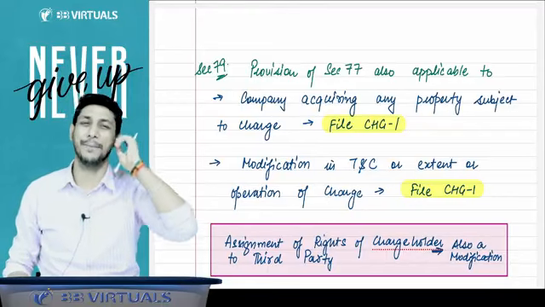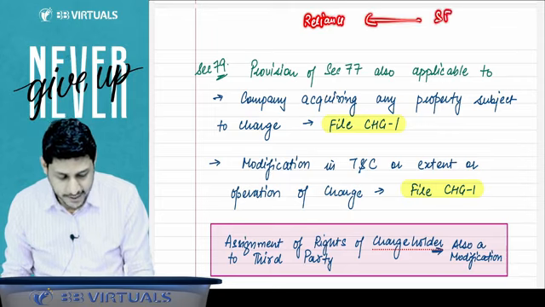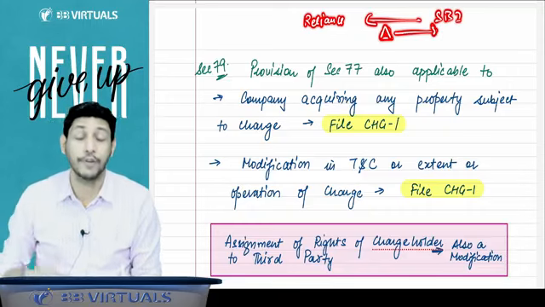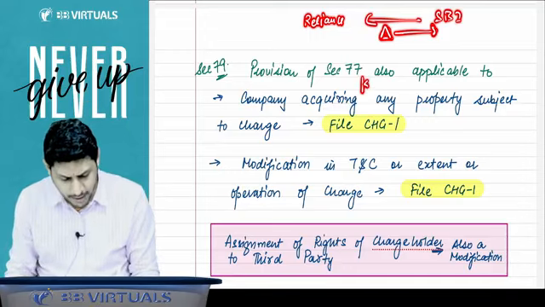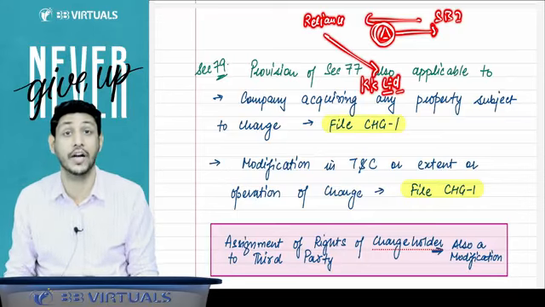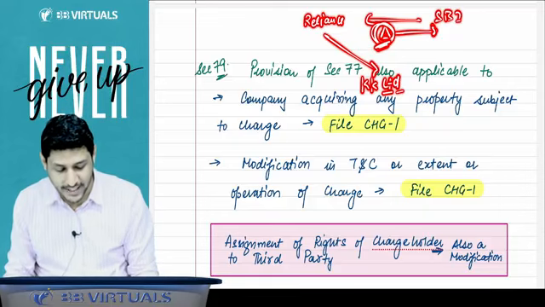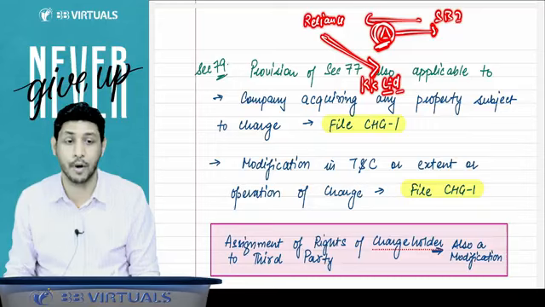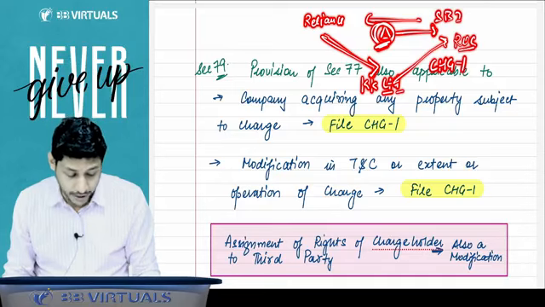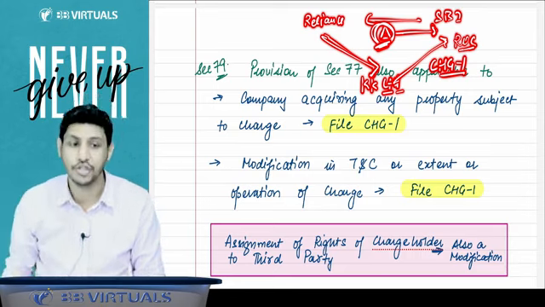Sir, please explain with an example. For example, there is a company, Reliance. Reliance has taken a loan from the SBI and created a charge in favor of SBI on some asset. Now there is a company called KK Limited. KK Limited purchased the same asset on which the charge was already created. That is, this is the property which is already under charge, and KK Limited has purchased this asset. Then KK Limited is required to file the ROC CHG1 that we have acquired that property which is already subject to charge.